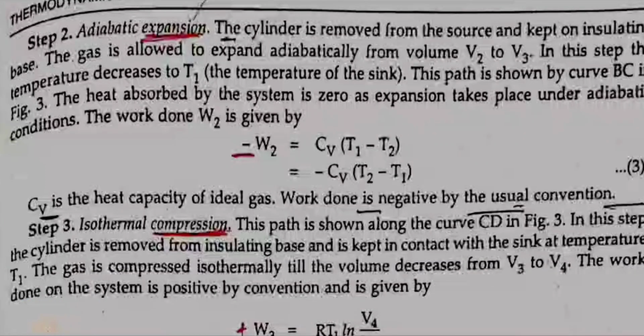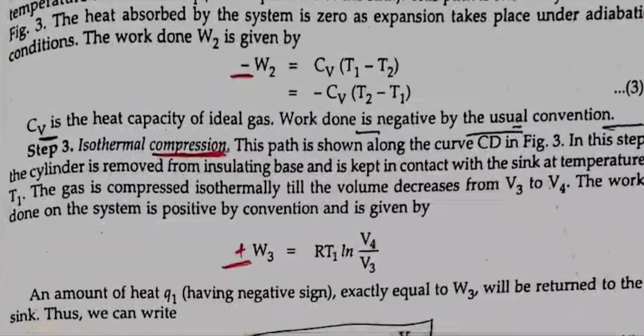The heat absorbed by the system is 0 as expansion takes place under adiabatic conditions. The work done W2 is given by minus W2 is equal to CV (T1 minus T2). So, minus W2 is equal to minus CV (T2 minus T1). CV is the heat capacity of the ideal gas. Work done is negative by the usual convention.